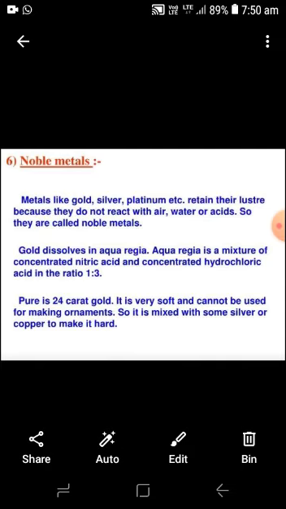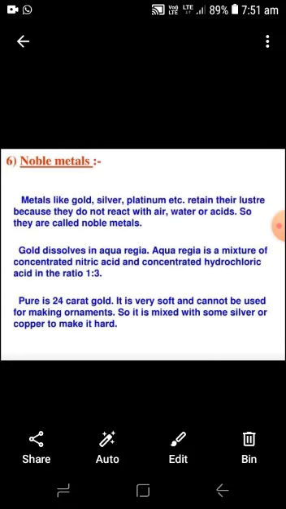Aqua regia is a mixture of concentrated nitric acid and concentrated hydrochloric acid in the ratio of 1:3. It means the nitric acid is 1 part and the hydrochloric acid is 3 parts. If we take them in this ratio, then the solution formed is known as aqua regia.